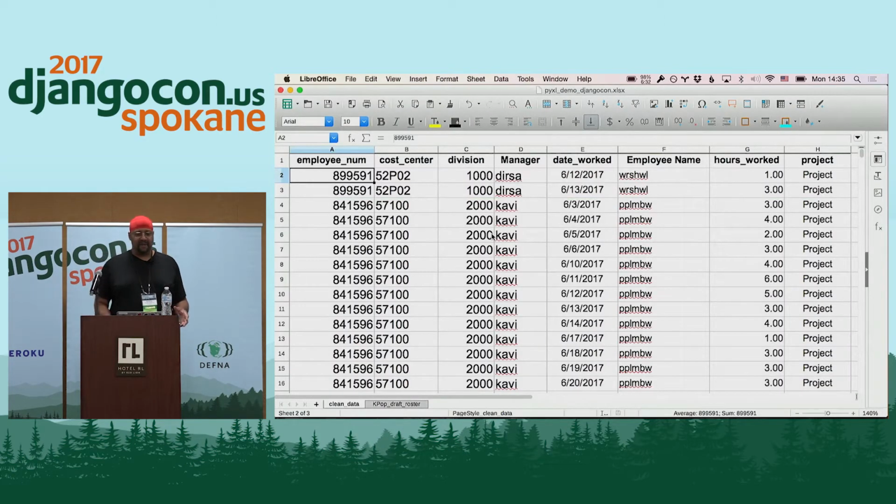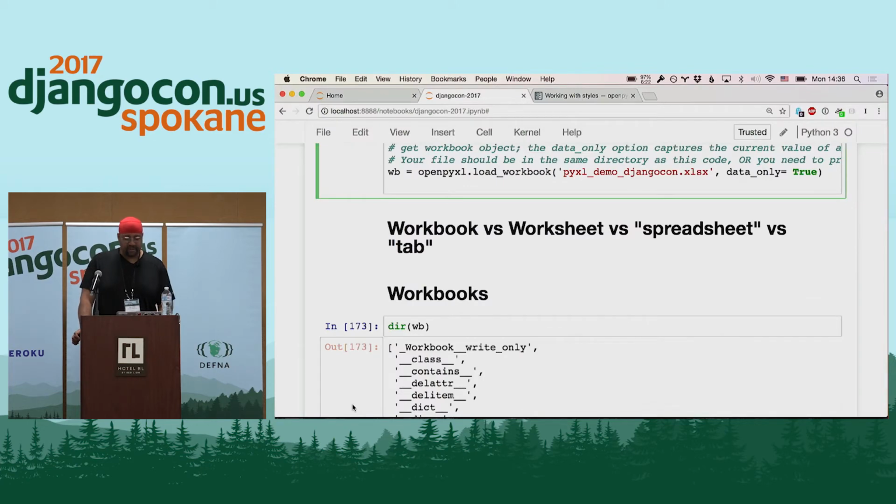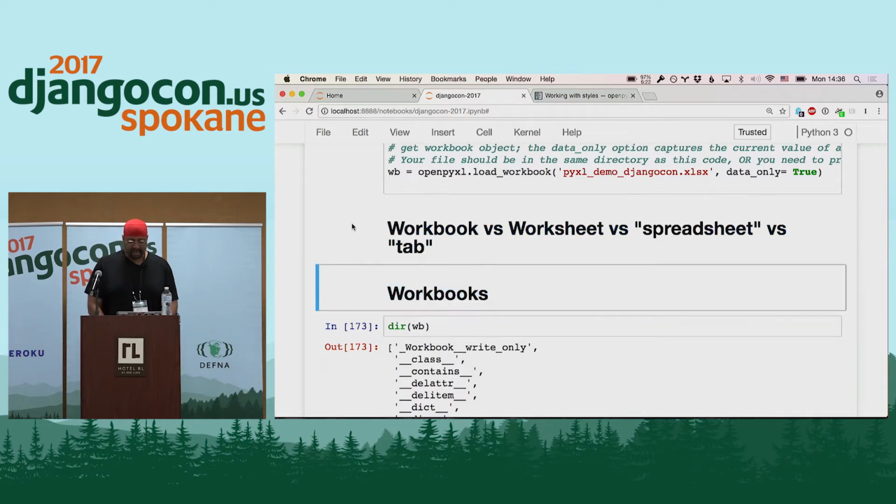So what we see here is part of a workbook. The individual tabs here, I have clean data, which is what we're using, and then K-pop draft roster, which is a whole different thing. K-pop is one of my things. Each of these tabs is known as a worksheet, and the multiple worksheets make up a workbook. That is important because most people will say a spreadsheet or a tab in a spreadsheet, but Excel defines them as a workbook, which is a collection of individual worksheets. And that's important because when you're accessing the data, you've got a workbook file, so you want to open that file. That's what we're opening up here in this cell.